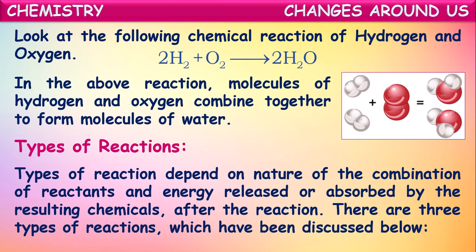So based upon all these factors, the type of reaction will be dependent. There are three types of reactions which we discuss now. Let us discuss the major three types of chemical reactions which we observe often.